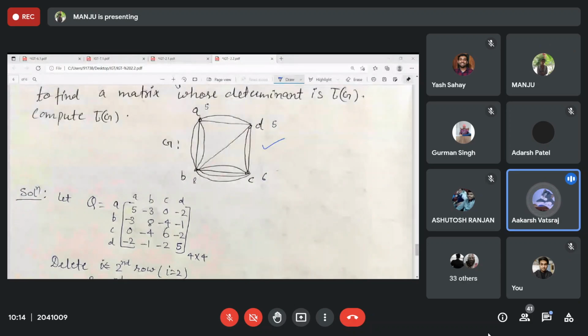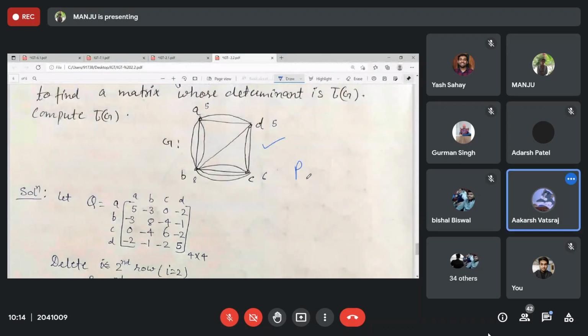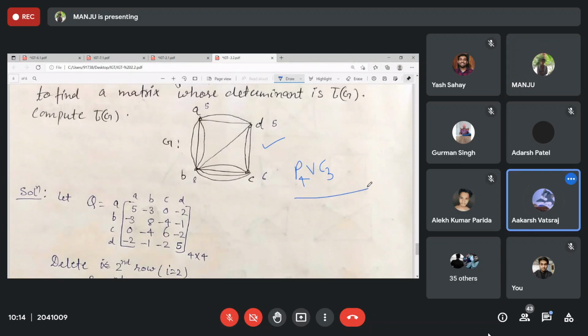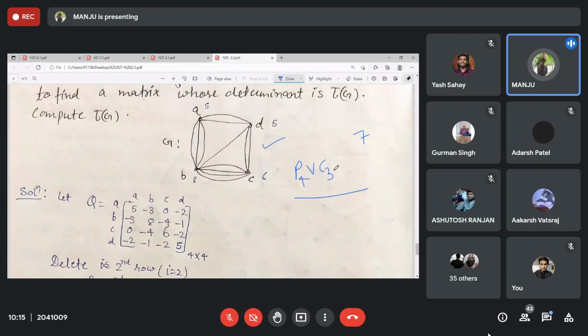Ma'am, there was a question: when we join P4 and C3, what will be the order and the size? What will be the order of this graph? The order will be 4 plus 3, that is 7. Size will be the size of this graph plus the size of this graph plus all the edges between them.